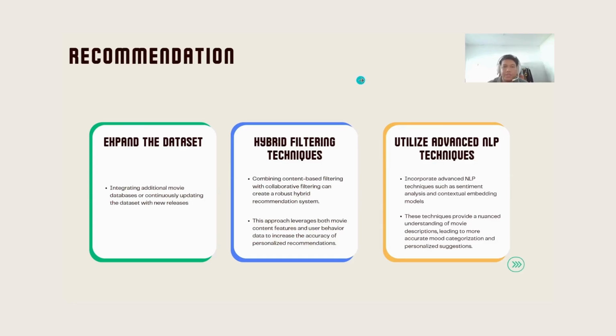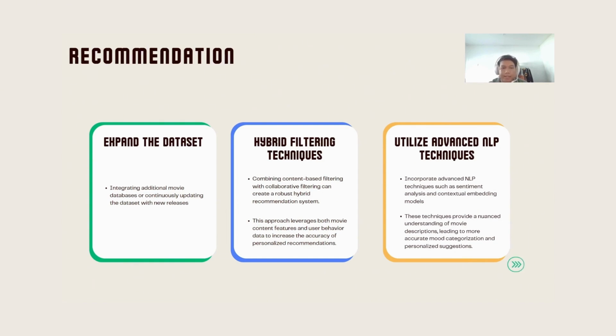To improve and enhance the recommendation system, it is essential to expand the dataset. This can be achieved by integrating additional movie databases or continuously updating the dataset with new releases. By having a broader dataset, the system is expected to offer more comprehensive recommendations covering a wide range of moods